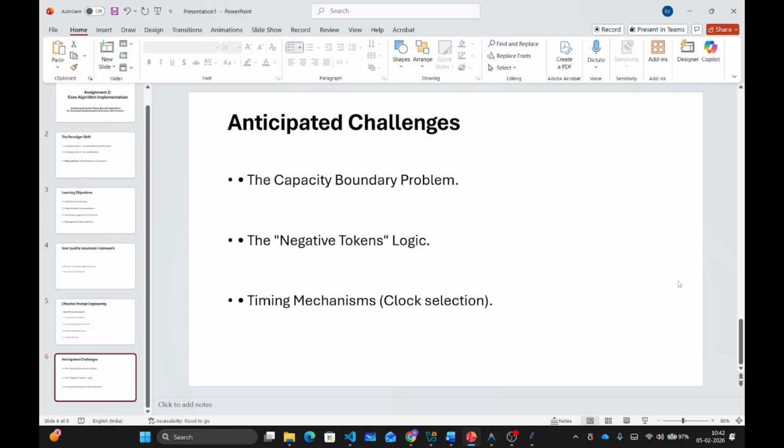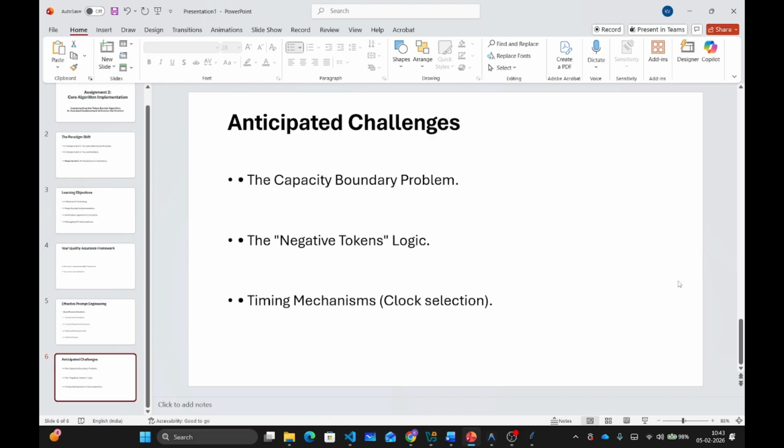And then we have another challenge, that is the negative tokens problem. When requests consume tokens, what happens when the bucket is nearly empty? Is the check-then-subtract logic correct? AI frequently generates code where tokens can briefly go negative. You may use your invariant here again to check whether the logic generated by AI is correct or not.